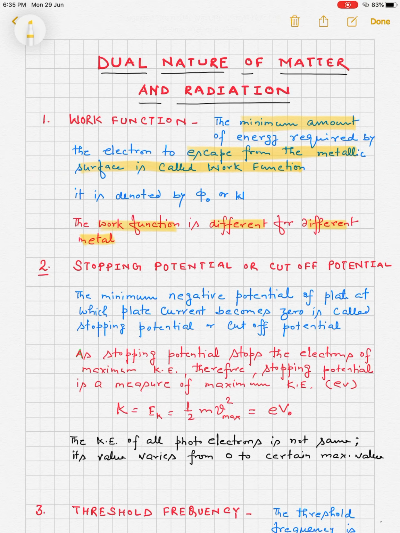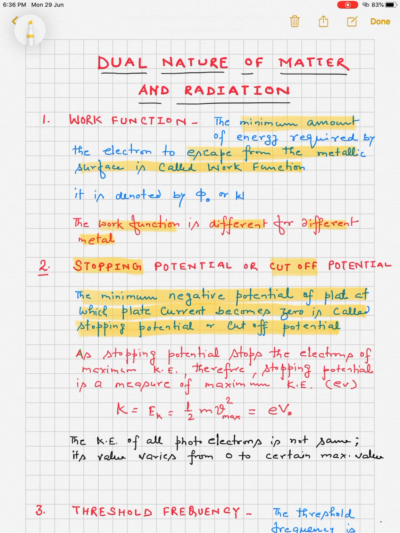in electron volt. The second definition in this chapter is stopping potential or cutoff potential. The minimum negative potential of the plate at which plate current becomes zero is called stopping potential or cutoff potential.